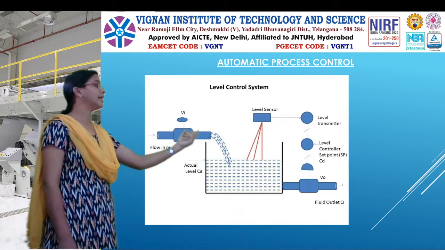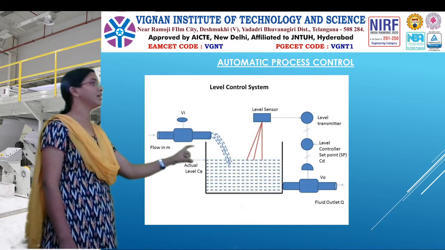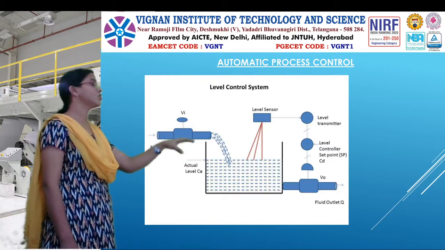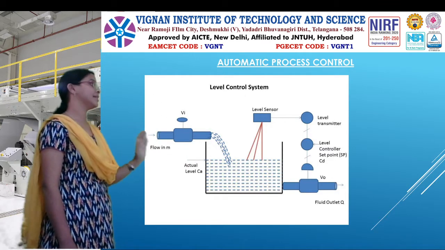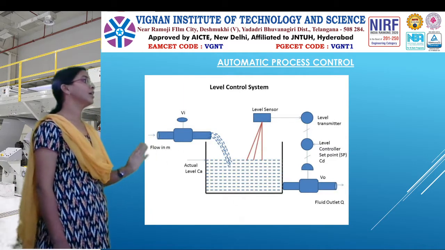and that action will be taken by the final control element, where you can place different valves, pneumatic valves, hydraulic valves, whatever you want. So that automatically controls the valve. So this is an entire automatic system. There is no human involved here. So this is called a closed loop system.